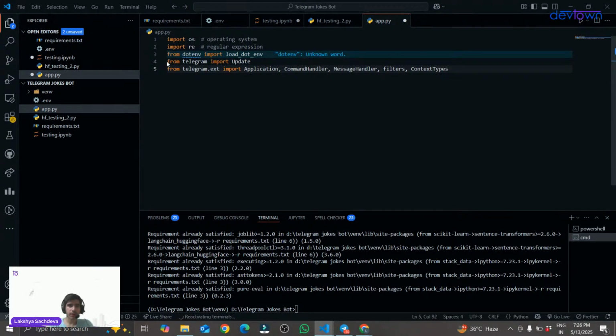These libraries are basically used to control the flow of our bot. Application is used to create the bot. CommandHandlers and MessageHandlers are used to handle all the commands and messages. And ContextTypes and Update are used to update everything. So these libraries are very important to handle our Telegram bot. Is this clear, guys?